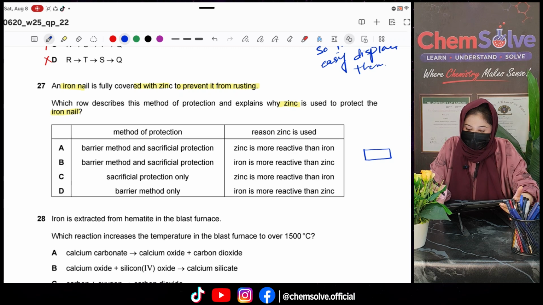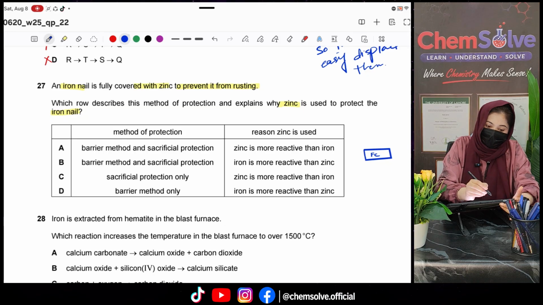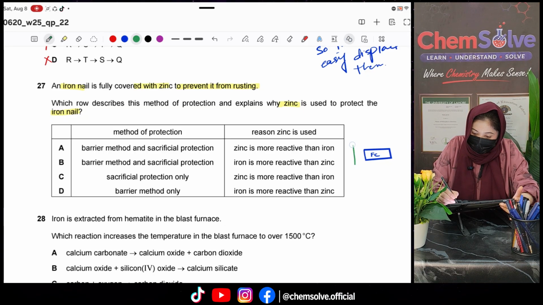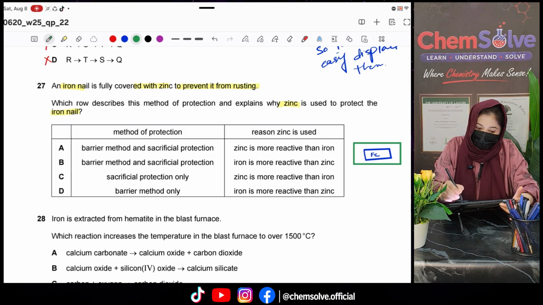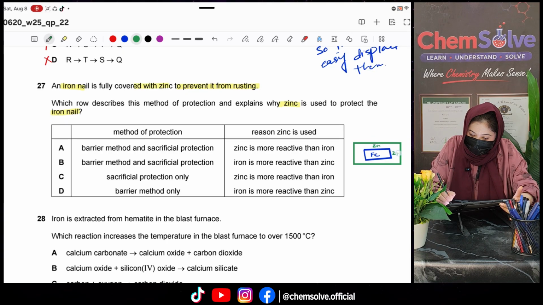Suppose this is iron, Fe, and what we have done is put a layer of zinc around this, like this. So this is zinc, zinc, zinc.